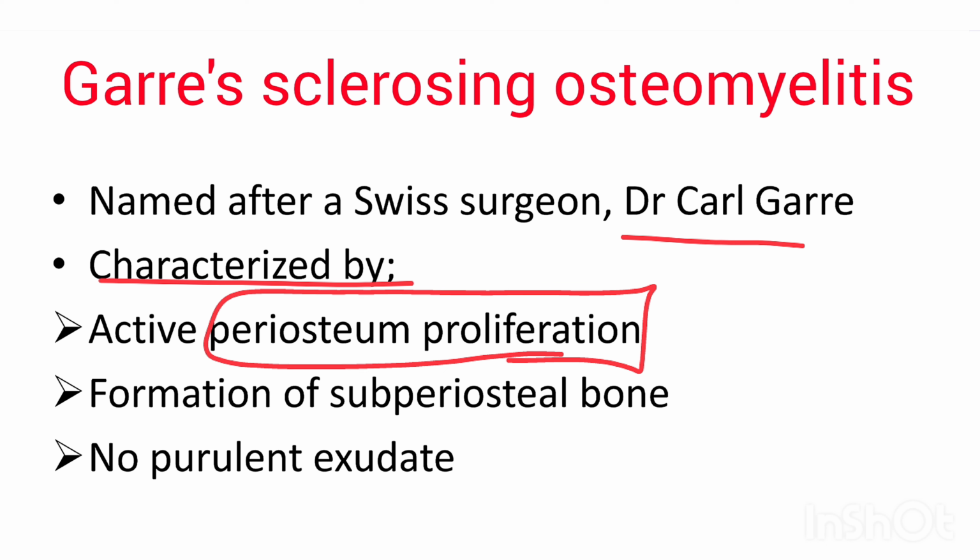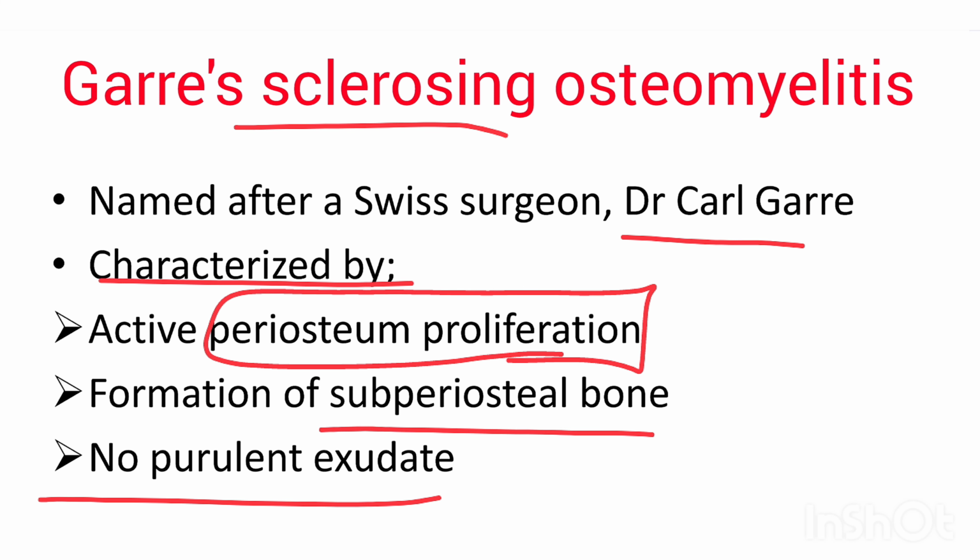There will be proliferation of periosteum. It is important to remember that sclerosis, that is hardening of the bone, occurs because of active periosteal proliferation. There will also be a formation of subperiosteal bone, that is new bone formation will be seen, and there is no purulent exudate or pus formation seen. Why? Because it is a non-suppurative osteomyelitis.